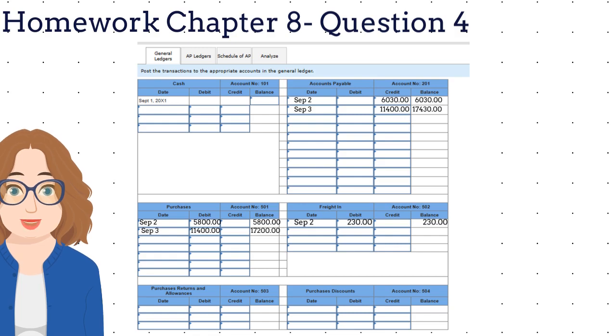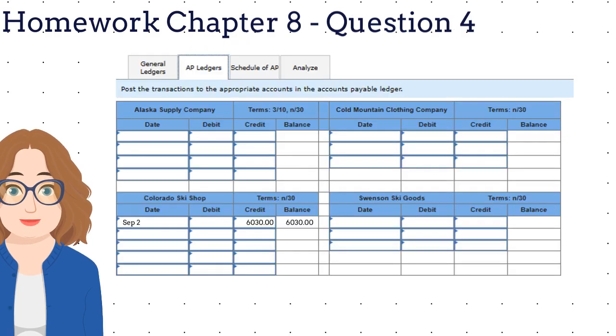Next, we also have to record the accounts payable into the subledger. To also post this transaction to the accounts payable subledger, we find the Alaska Supply Company subledger account and write the date and the amount of $11,400 into the credit column and the balance column.